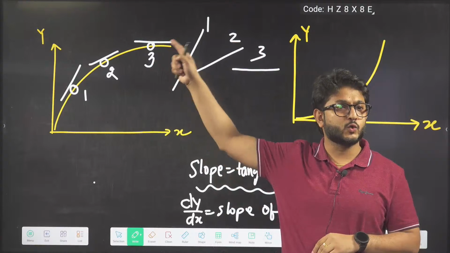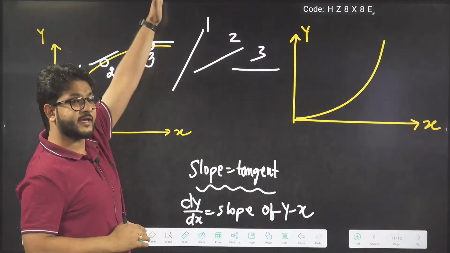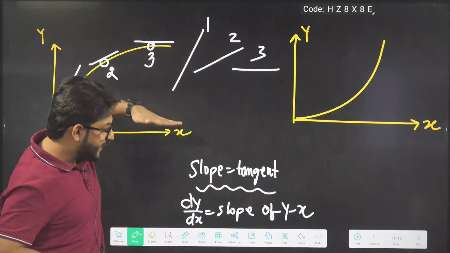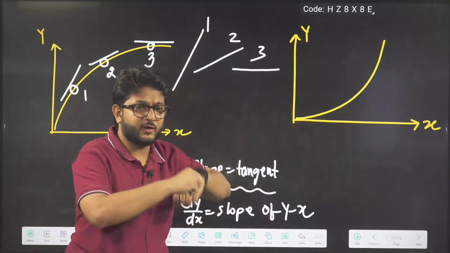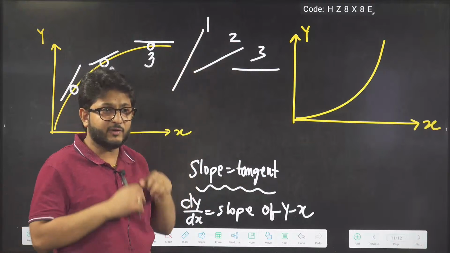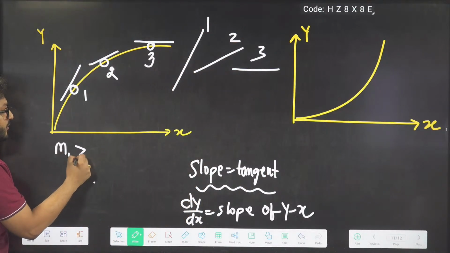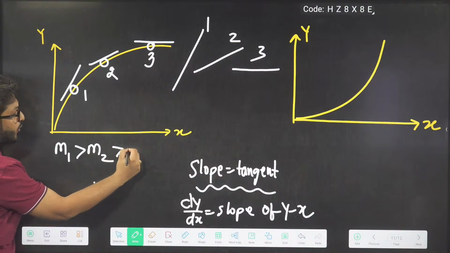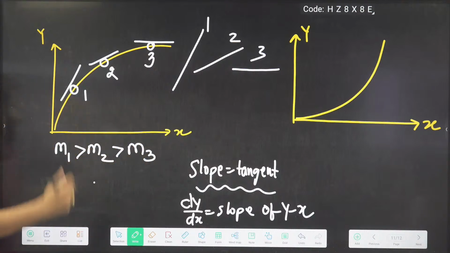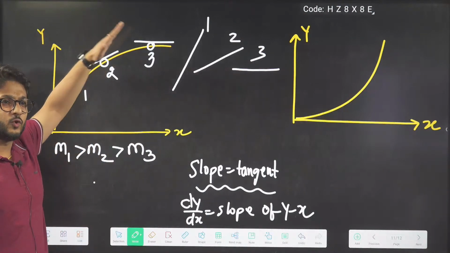Slope is hard on 1, 2, 3. On 1, right? On 1 it will be hardest to take your cycle like this, beta. And it will be easy to ride on this road. If you are on a straight road, it will be easy. But if the slope is there, it will be hard for you. You have to put in more energy. So what will we write? Slope of 1 more than slope of 2 more than slope of 3. That's your answer. You just have to compare the path where slope is more.